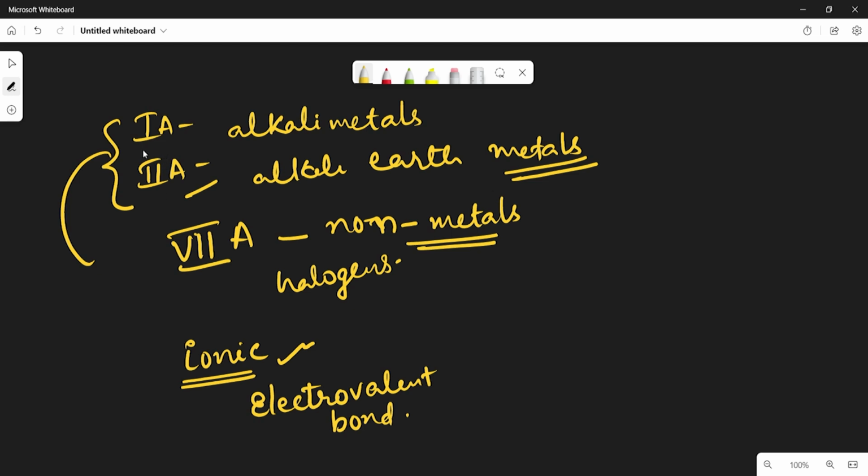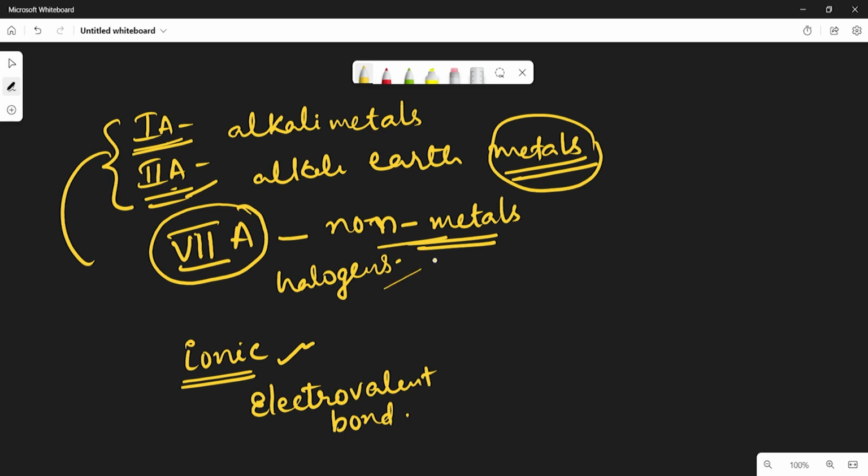So this ionic bond is formed between the metals of 1A and 2A group elements and 7A group elements, non-metals, halogens. Let us see one more example.